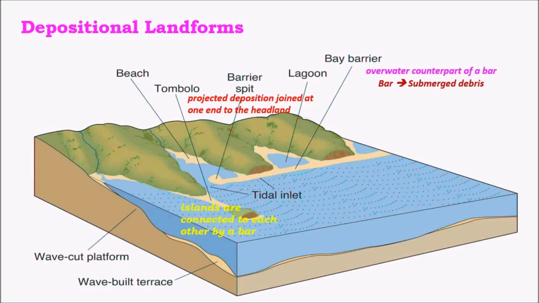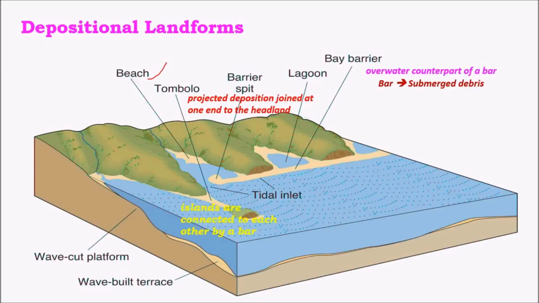And coming to depositional landforms, the major depositional landforms are bar and bay barrier, lagoons or sometimes estuaries, barrier spit, tombolo, and beach. The most important of all is beach. Beach is accumulation of minute sediment which is left after the wave action. And beaches are the main salient features which are important tourist attractions.